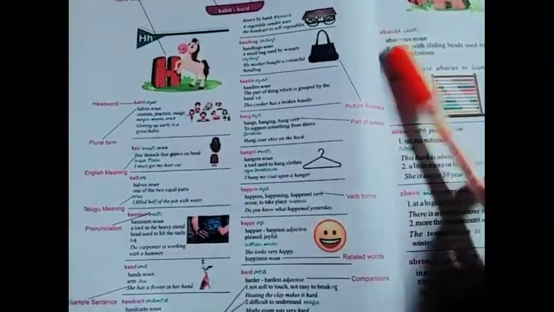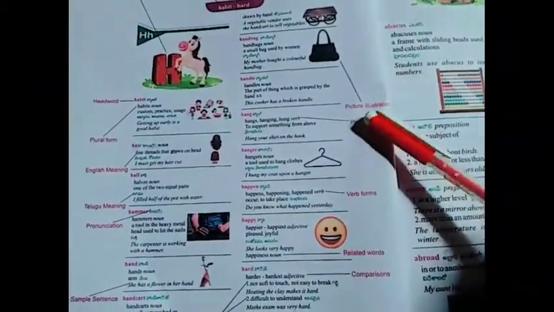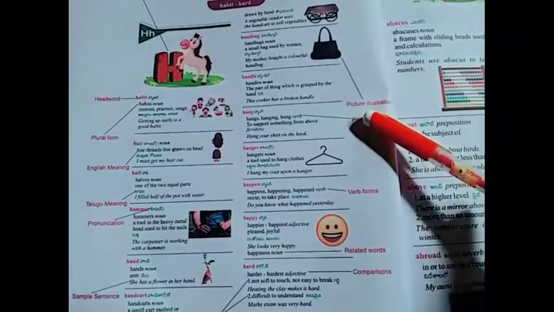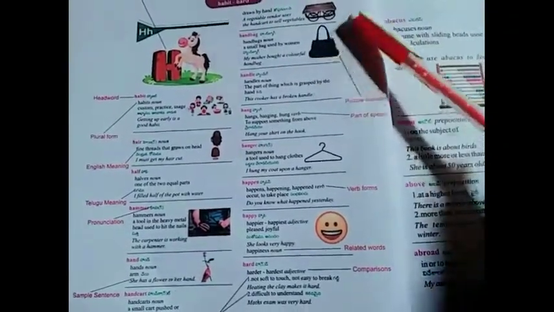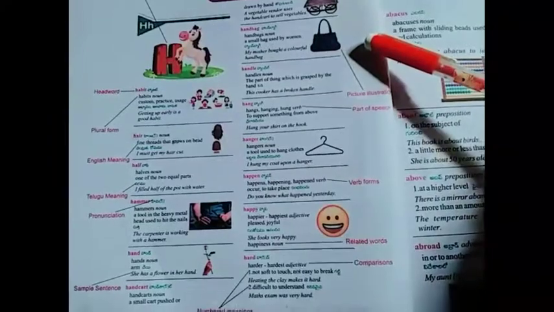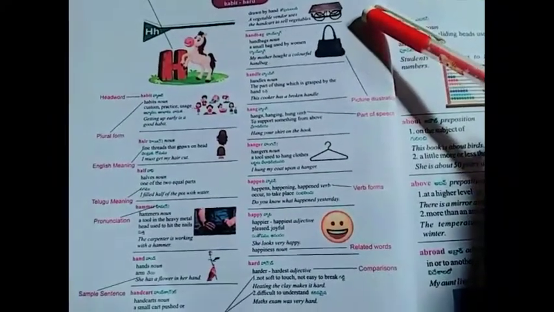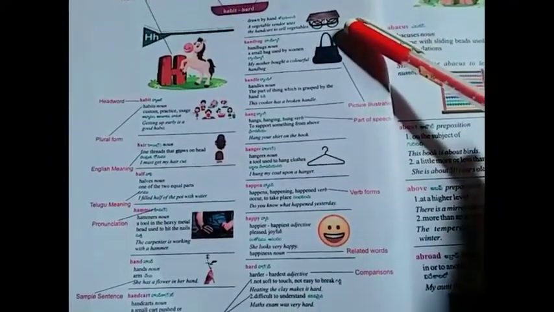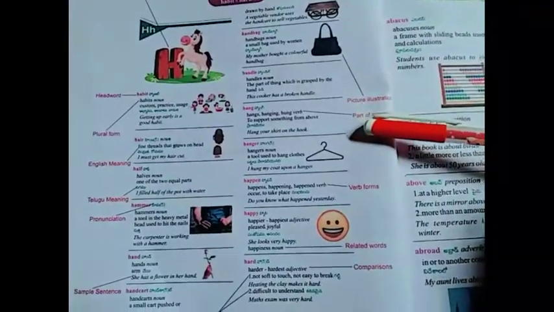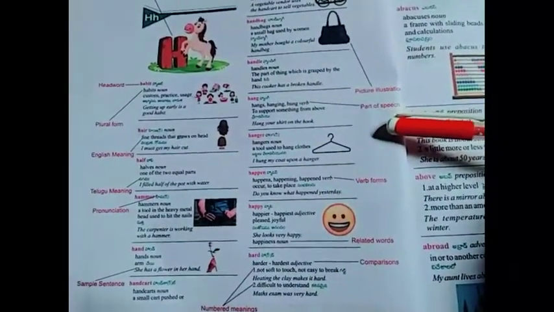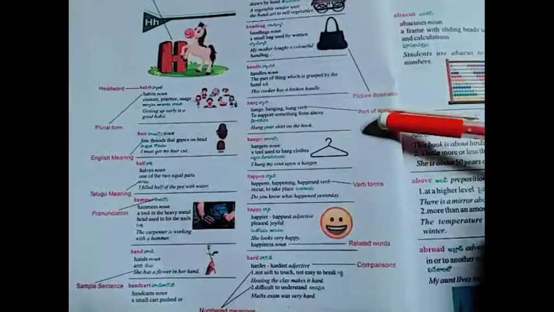And also other parts, the picture illustration. If it is handbag, we have a handbag picture. If it is hand cart, we have a hand cart picture, like that. Every word has a picture. Next, parts of speech.